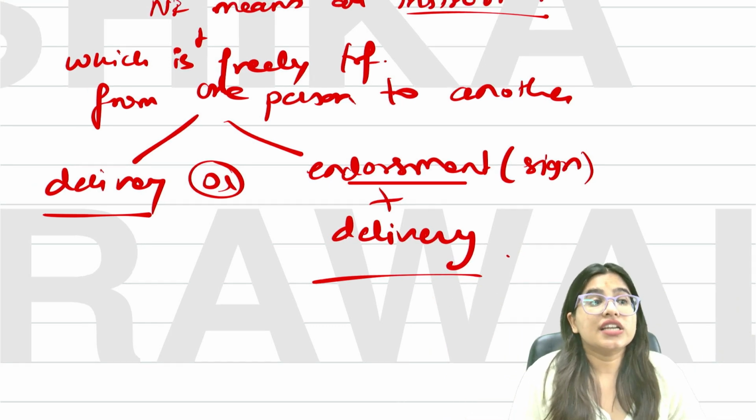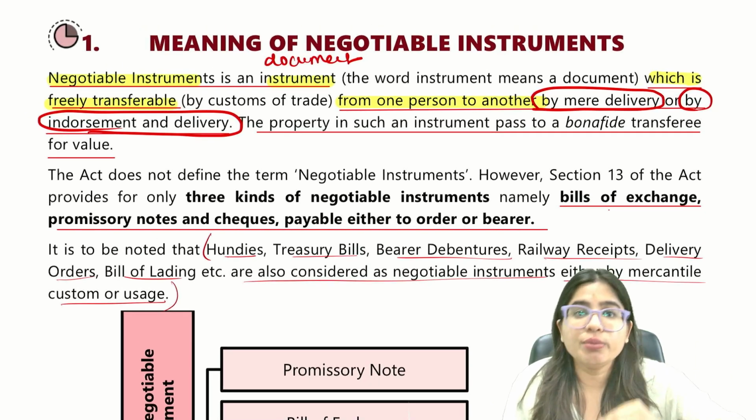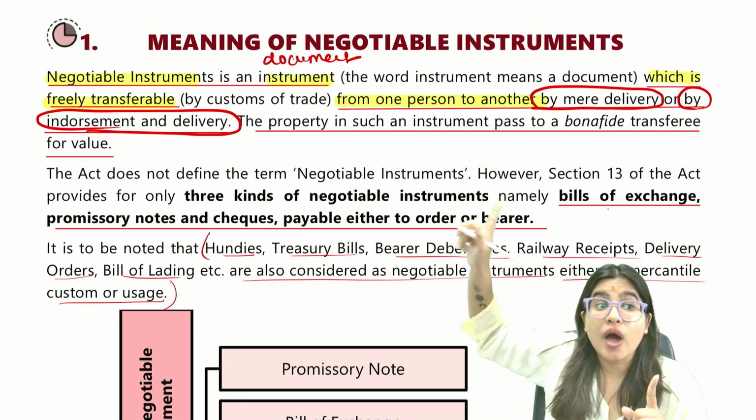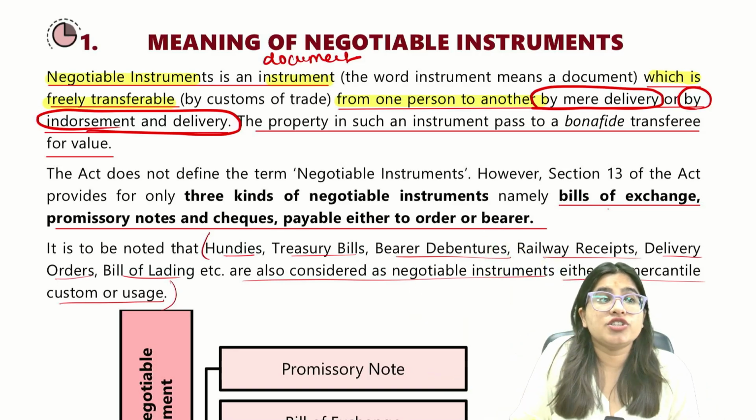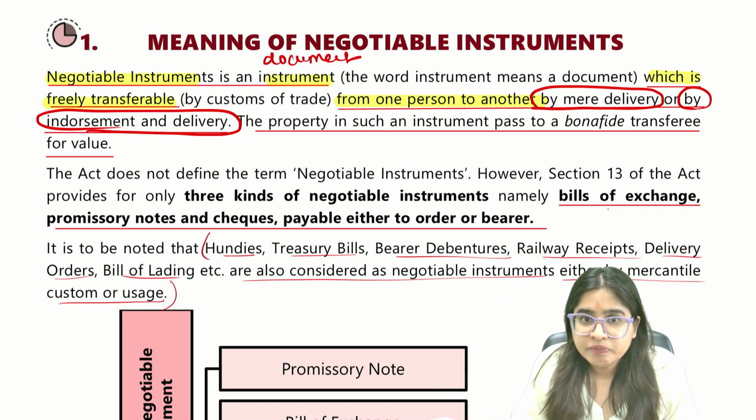I hope this is crystal clear to all of you. With this, we are almost done with the definition of negotiable instrument. Everyone, what do you mean by negotiable instrument? This definition you have to learn properly. A 2 marks question can come in your examination. What do you mean by negotiable instrument?